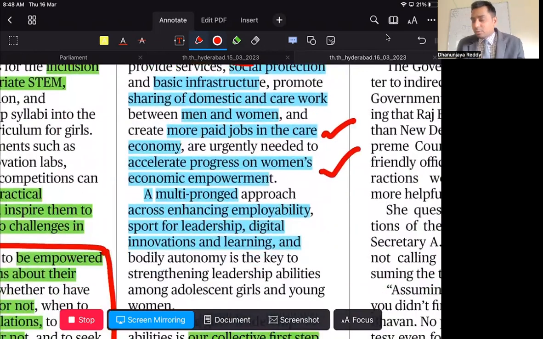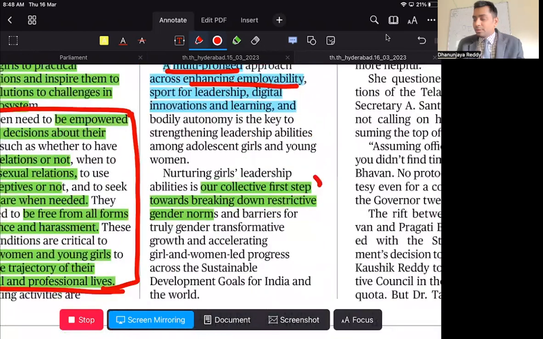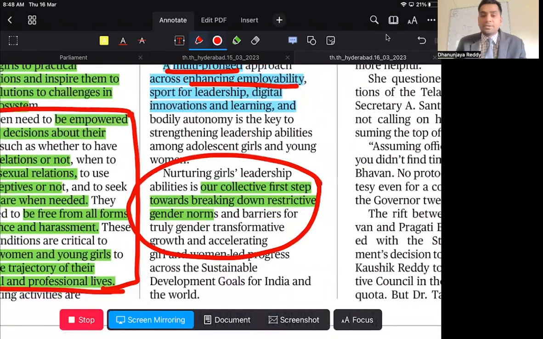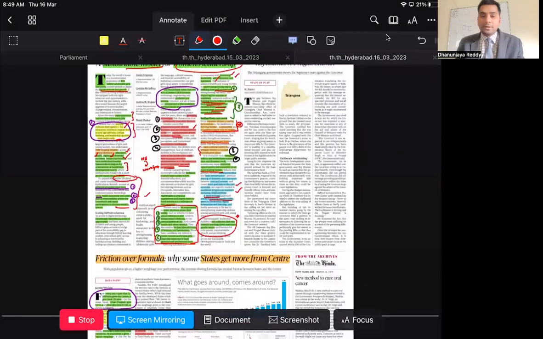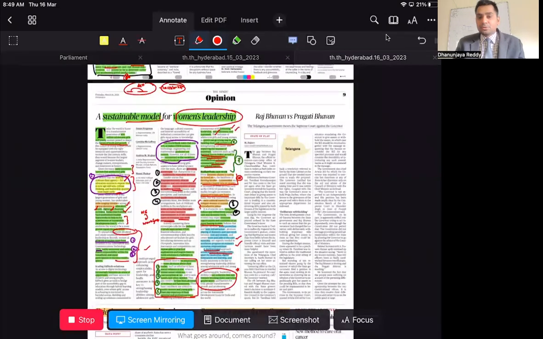So all these multi-pronged activities are very, very useful for employment, sports, leadership, and digital innovations. Hence, nurturing girls' leadership ability is our collective first step towards breaking down restrictive gender norms. This is very important. Recently we have been seeing good articles on women empowerment and women leadership. This is also one where they have said what challenges women in India are facing, what opportunities they have, and what we have to do. So all these things were given.